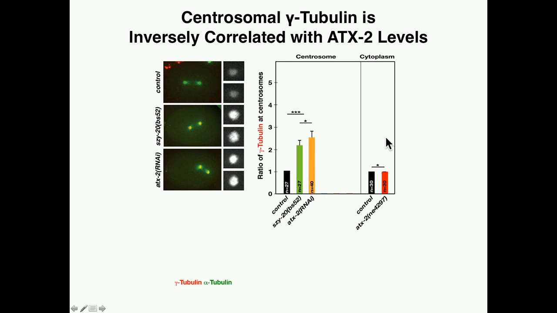So we next looked at gamma-tubulin, which is a microtubule nucleation factor, under various conditions via time-lapse microscopy. And we found that in ATX-2 RNAi embryos, there was a roughly 2.5-fold increase in centrosomal gamma-tubulin levels. Interestingly, this was similar to the increase in centrosomal gamma-tubulin that we see in the SUSY20 mutant.